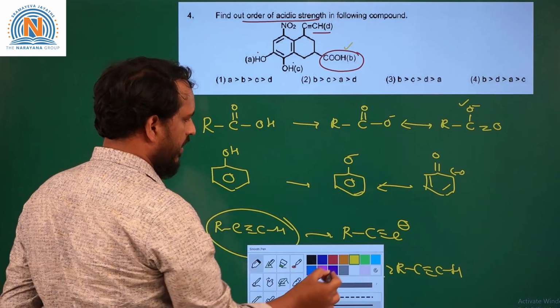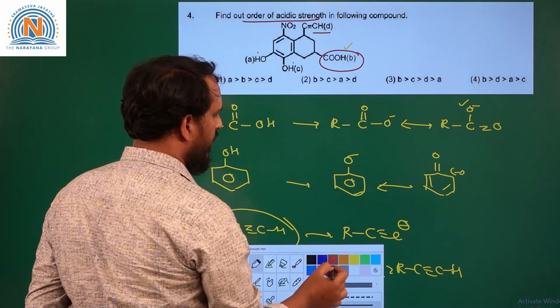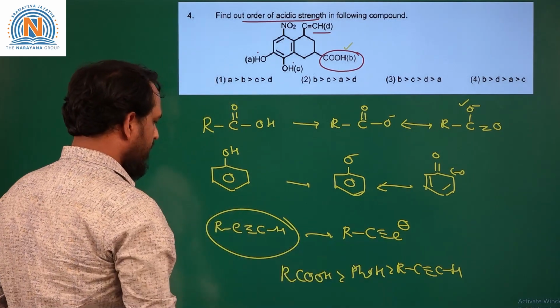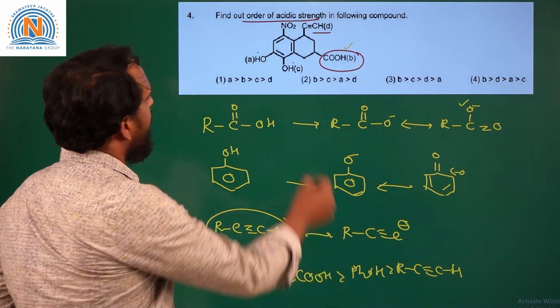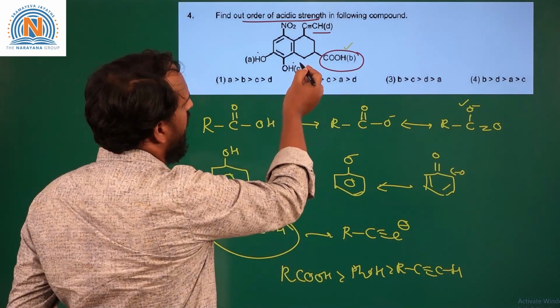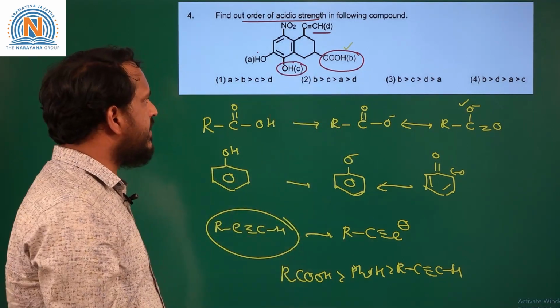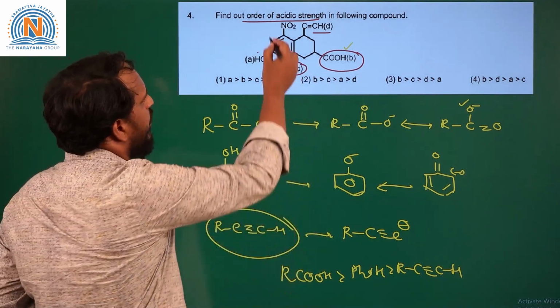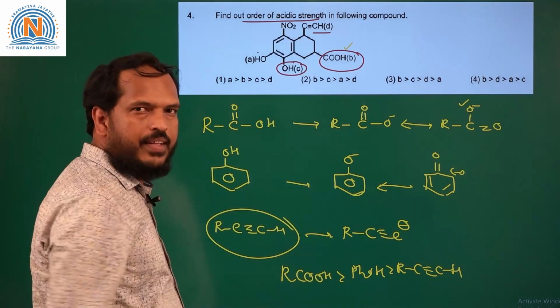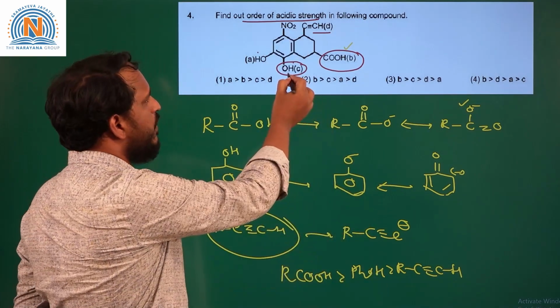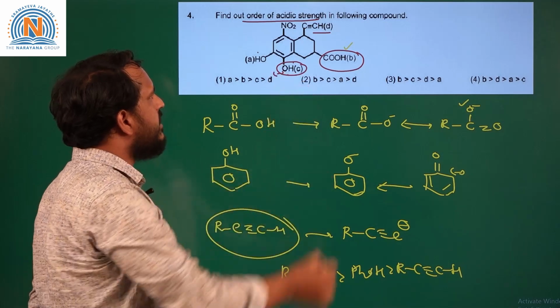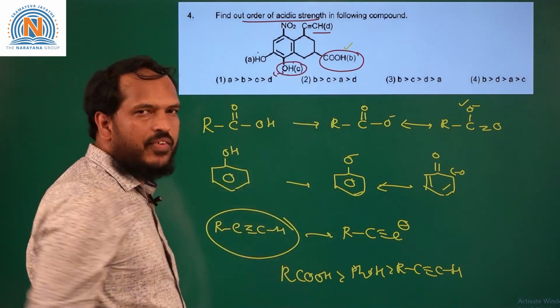So in the given compound, group B is more acidic. Here there are two phenolic groups. In the phenolic group, on the OH group which is labeled as C, the nitro group is at the para position. Hence the phenoxide ion produced here will be stabilized by the resonance effect of NO2.